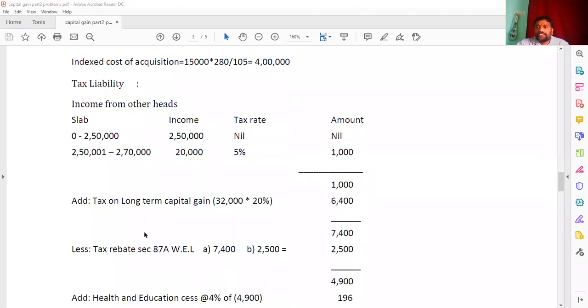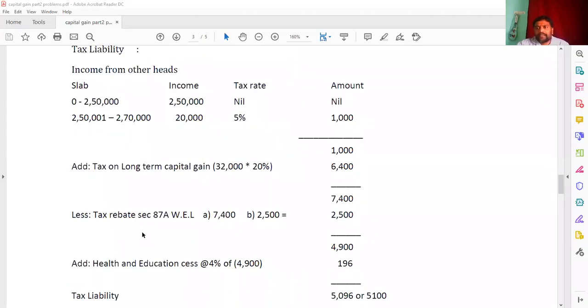And now the assessee is having an income of 2,70,000. He can avail a rebate. We know very well up to 3,50,000 the rebate can be availed for an assessee, non-senior and senior. So here the rebate 87A, whichever is less, so that is 7,400 and 2,500. Which is the least one? 2,500.